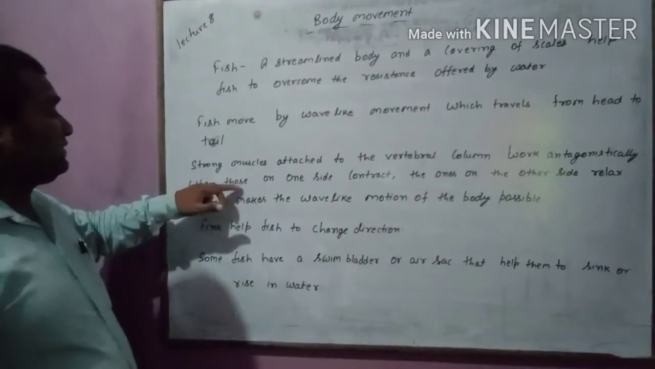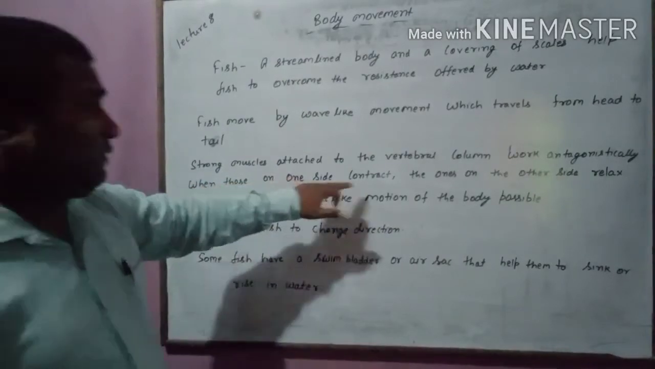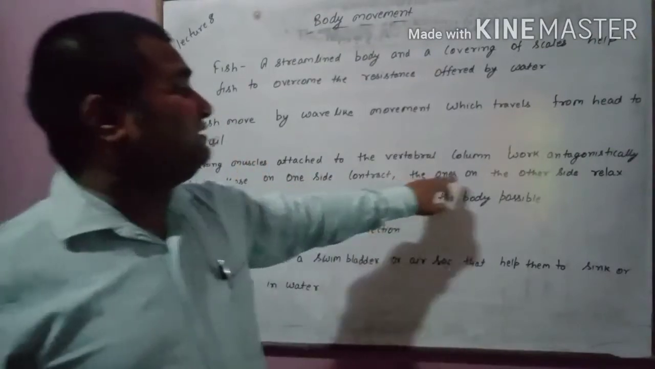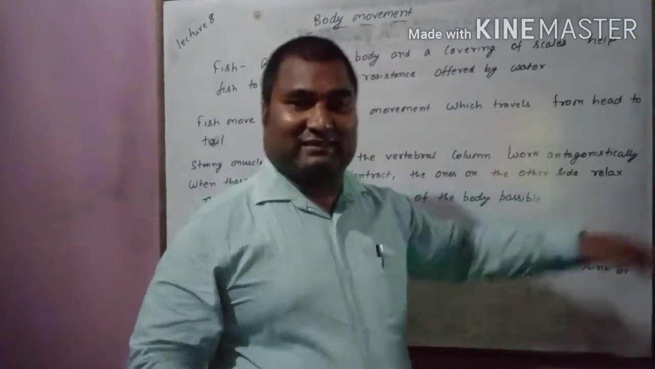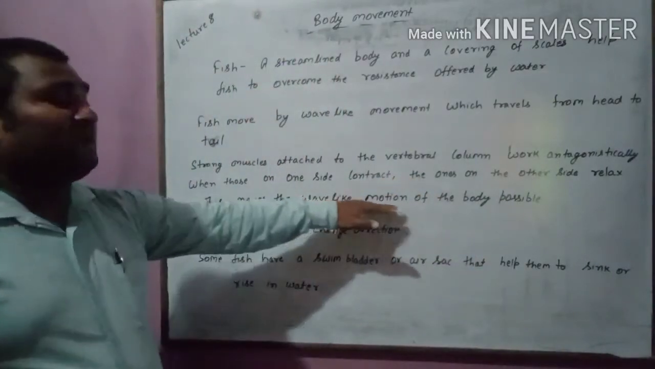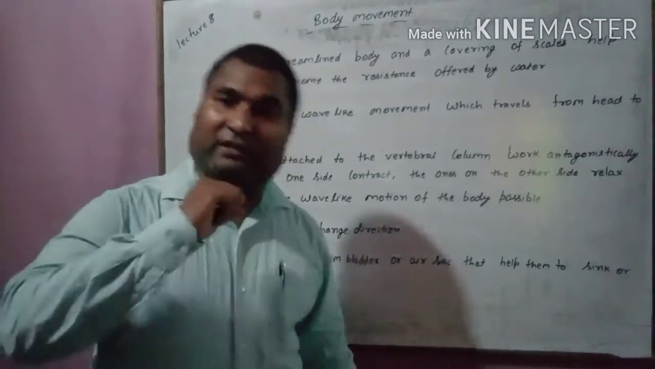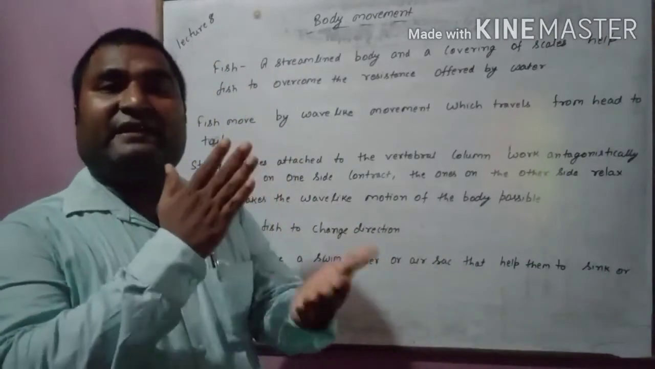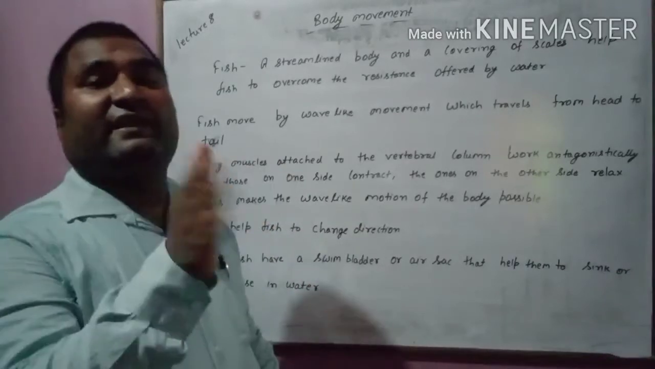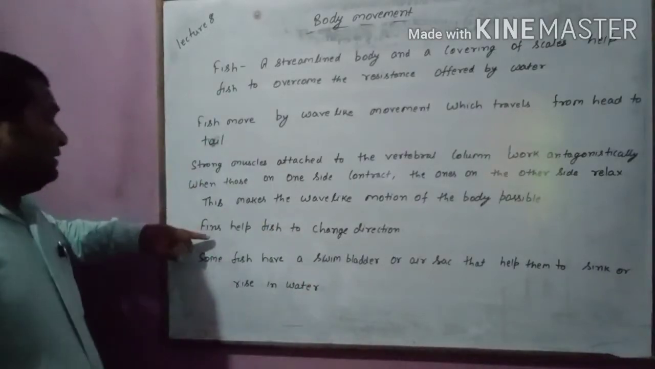So when those on one side contract, means एक side का जब contract करेगा, the ones on the other side relax, दूसरे side वाला relax करेगा. This makes the wave-like motion of the body possible. Means if this is contracting, it is relaxing. When it is relaxing, then it is contracting. So it will create a wave-like movement.